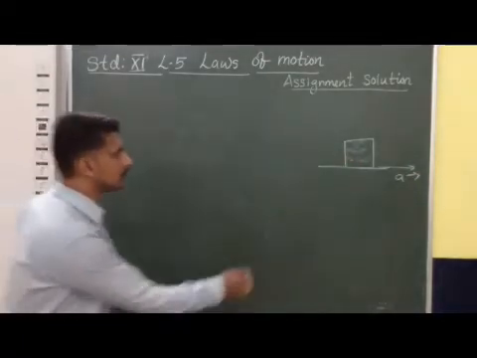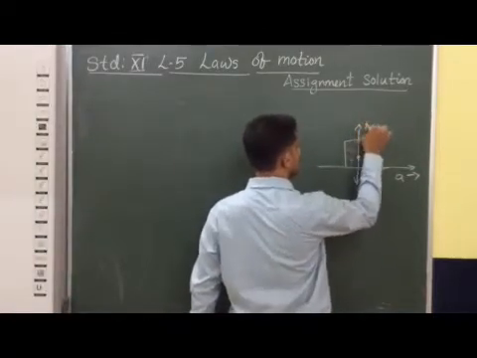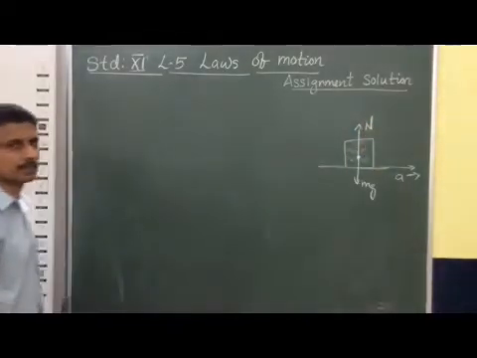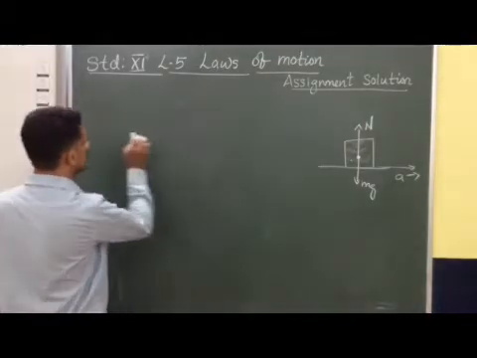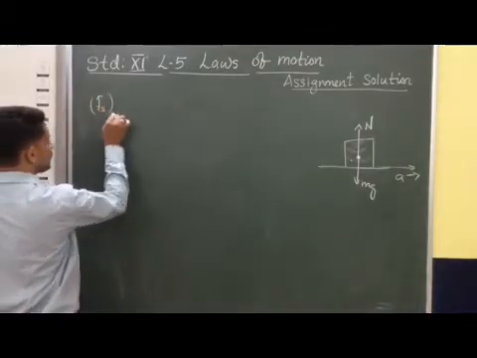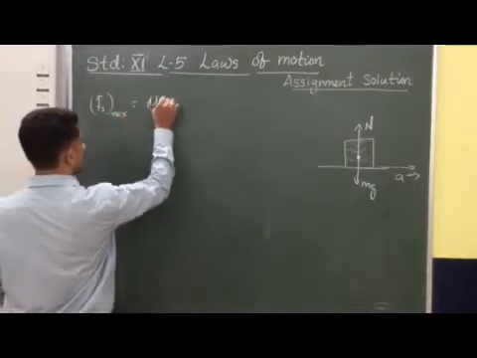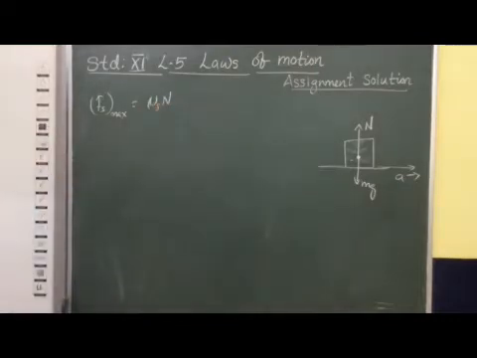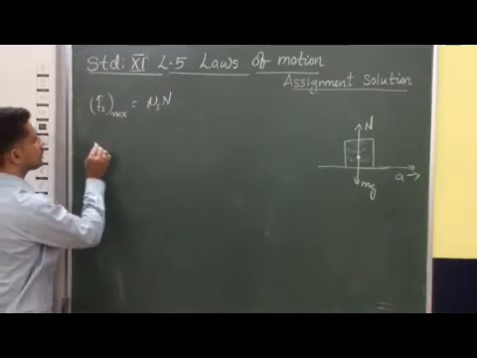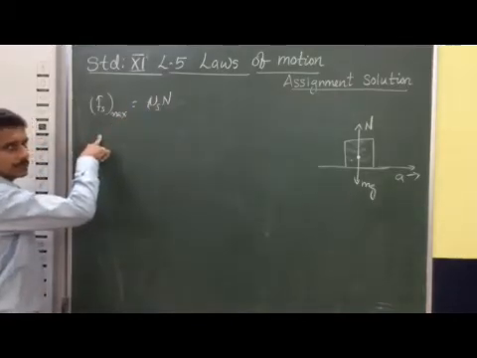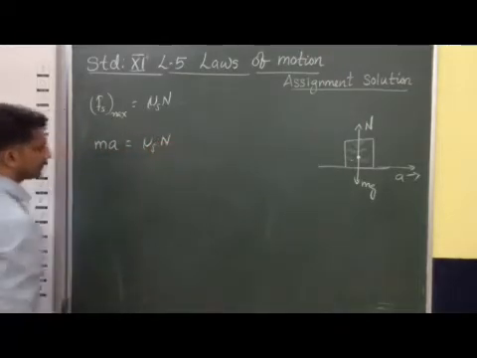Here you see that the weight mg is balanced by the normal reaction force only. So this box remains stationary. Here the frictional force is at its maximum, so we can say that static friction only provides this acceleration. So F maximum is given as μs into N. Static friction only provides the necessary acceleration, so we can say that ma is equal to μs into N.